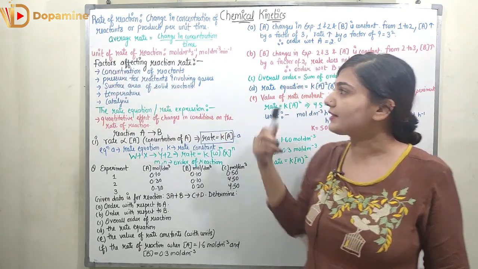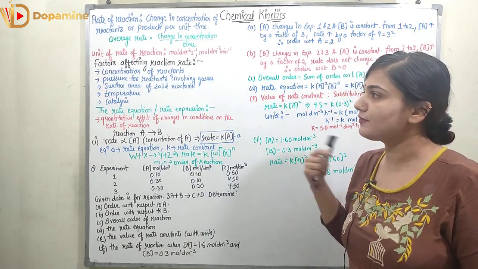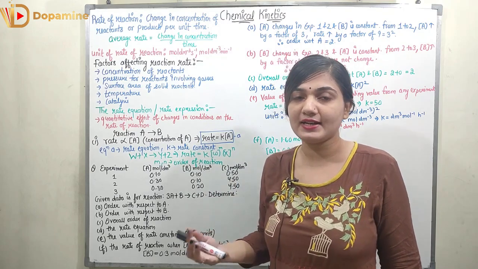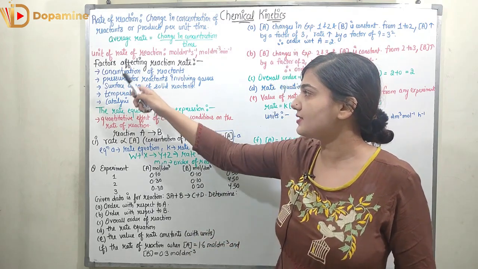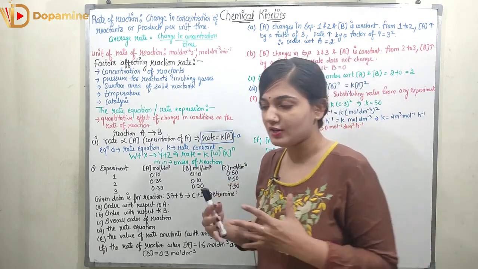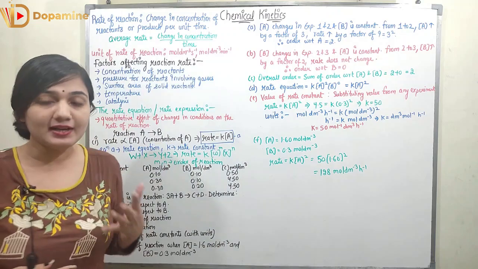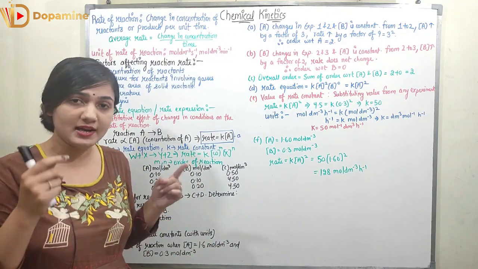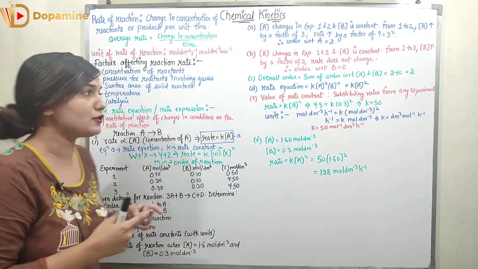So now coming to the factors affecting the rate of reaction. First is the concentration of reactants. If I increase the concentration of reactants, the rate of reaction is going to increase. Then the pressure for reactants involving gases. Even if you increase the pressure, when the reactants are gases, the rate of reaction is going to increase because the collision probability is going to increase.